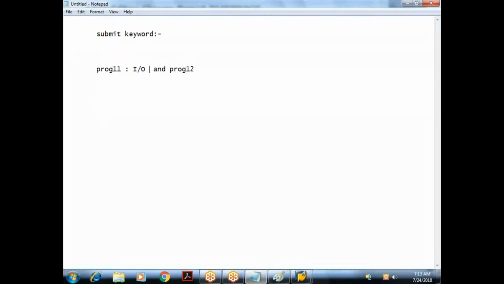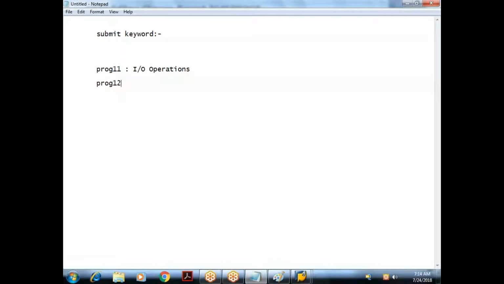It should concentrate on reading the input and generating the output. I repeat, program 11 should be developed in such a way that it focuses only on generating the screen for reading the user input and displaying the output for the user, only IO operations.